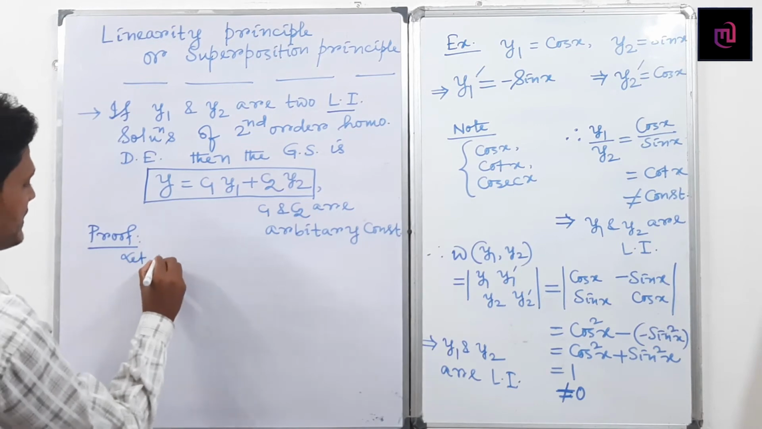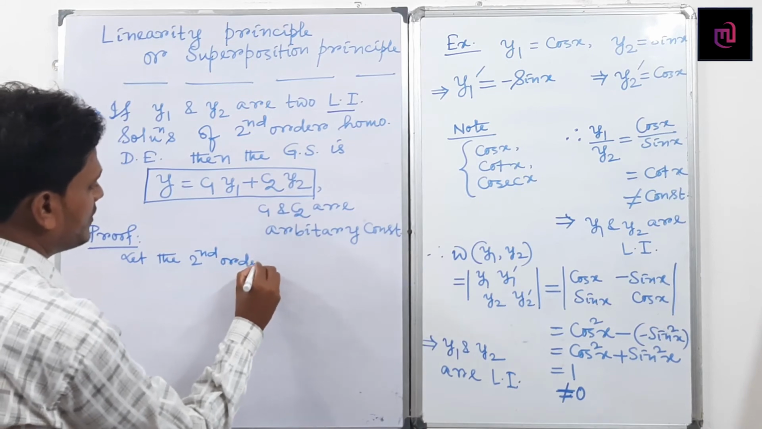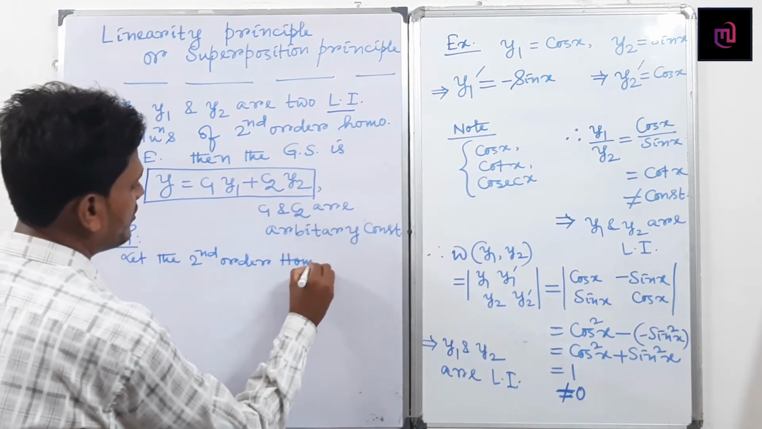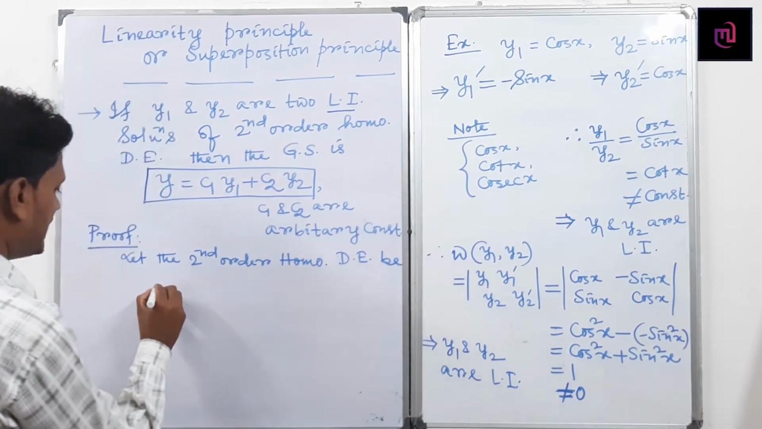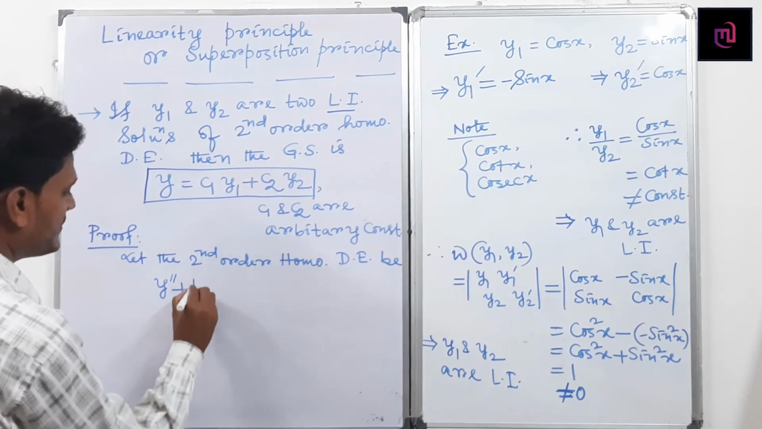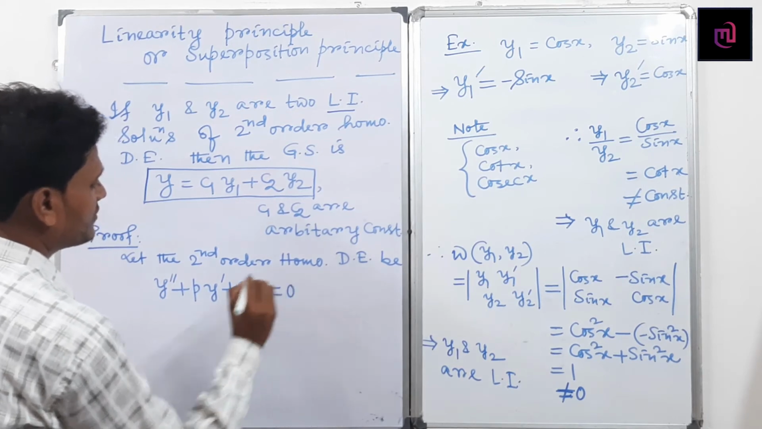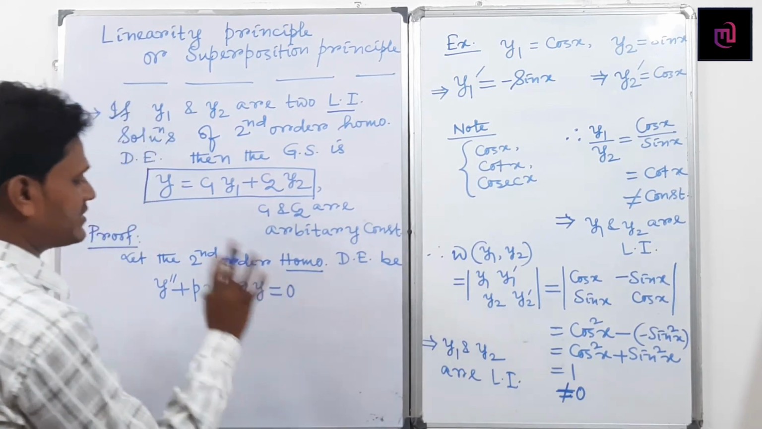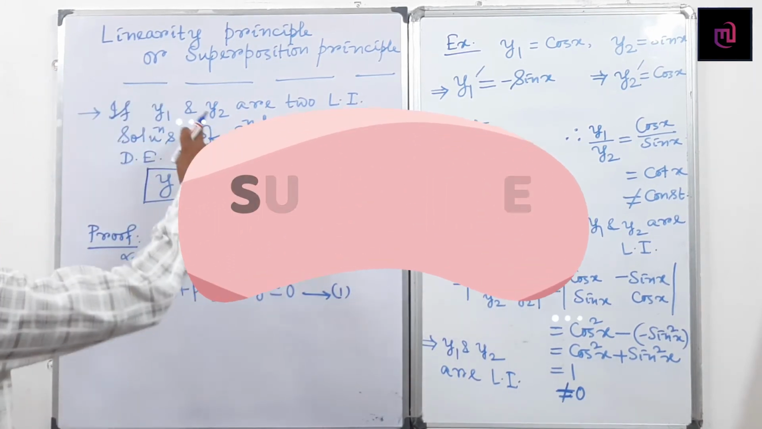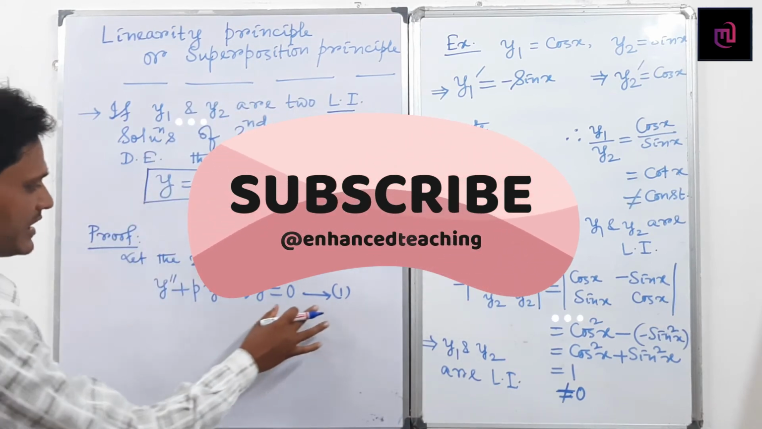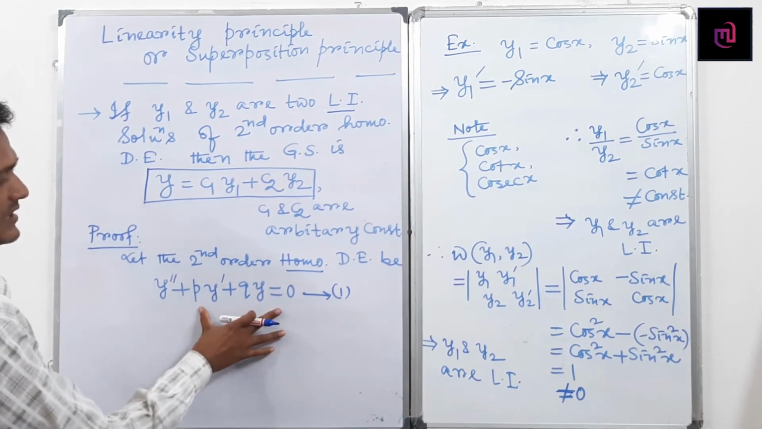Let the second order homogeneous differential equation be y double dash plus p into y dash plus q into y equals 0. Here I have written a homogeneous equation, so the right hand side becomes 0. Do the numbering. Here I have told y1 and y2 are two solutions of this equation, so y1 satisfies this equation.